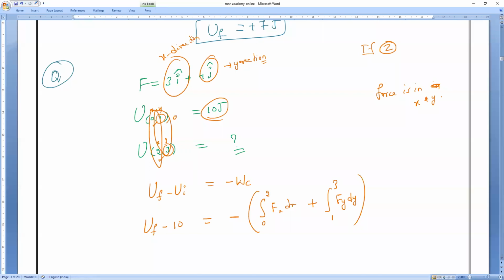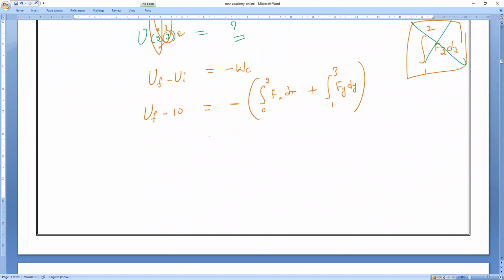Suppose the limits are 1 to 2, then the next term will be integration of 1 to 2 Fz dz. Am I right or wrong? It is just for example. If the z axis is there, then do the integration for it also.